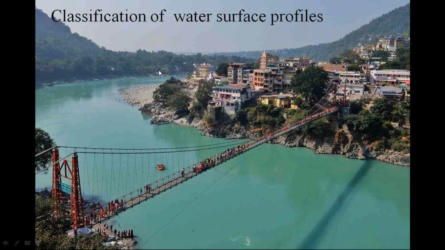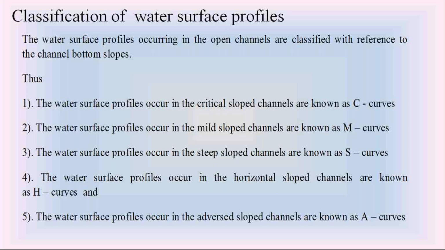So go through that classification carefully. The classification of water surface profiles in open channel. In open channels, the water surface profiles are classified based on two criteria. First criteria, based on the channel bottom slope. Based on the channel bottom slope, we classify the water surface profiles in the open channel.